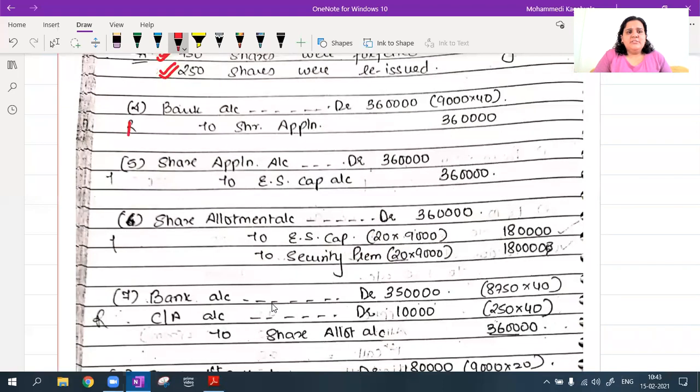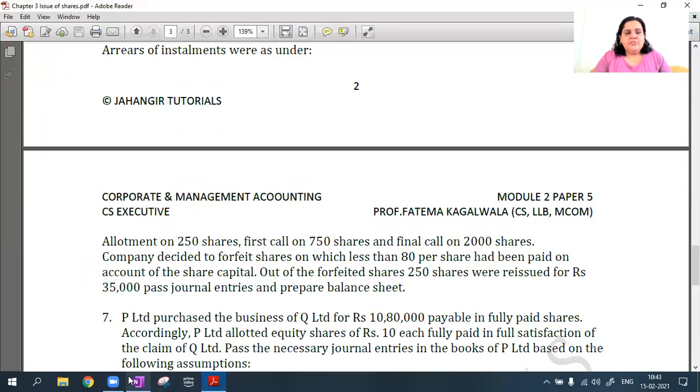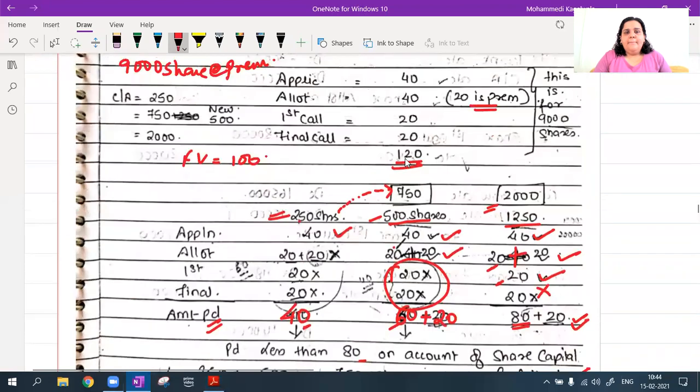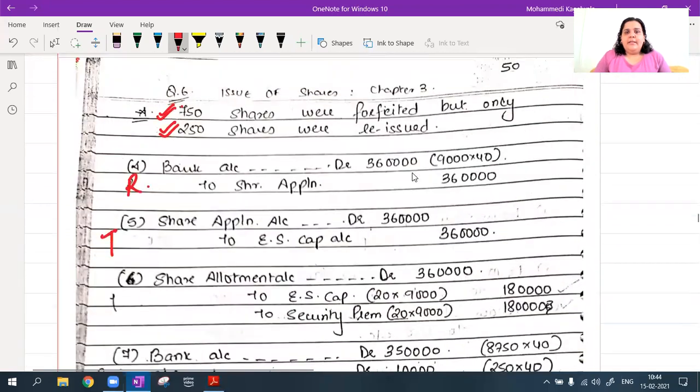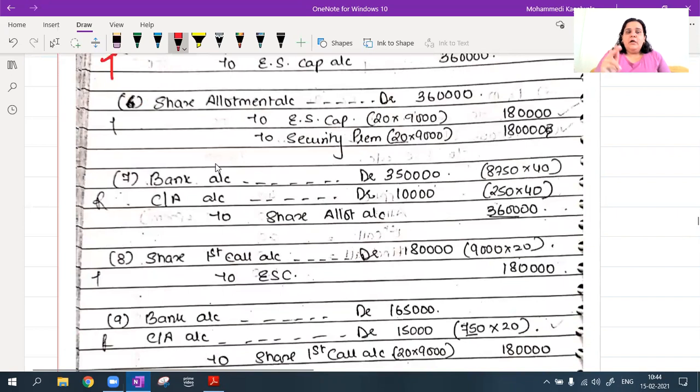First, the application stage receipt, and then we'll do the transfer. How much I'm going to receipt on my application stage is 40 rupees on 9,000 shares. So 40 into 9,000, 3,60,000, and share application to equity share capital, 3,60,000. There is no problem at the application stage. Allotment, I have to be careful. There is 20 rupees premium. I'll record that separately. So the equity share capital will be at face value and this will be at the premium amount. 20 into 9,000, 1,80,000, to share allotment account debit.